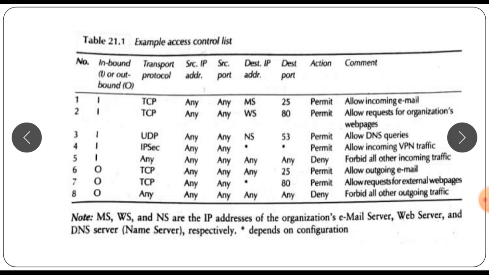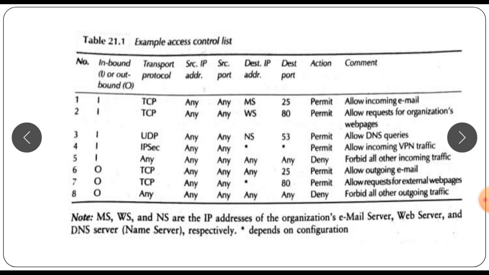So here the rules are scanned from top to bottom. As soon as a rule is found that matches the packet's attributes, that is IP address, port number, etc., the action in that rule is taken and no further rules are processed for the packet. The scanning order is important.